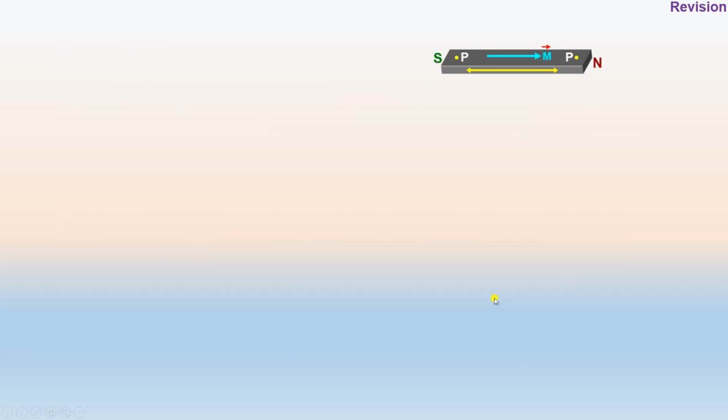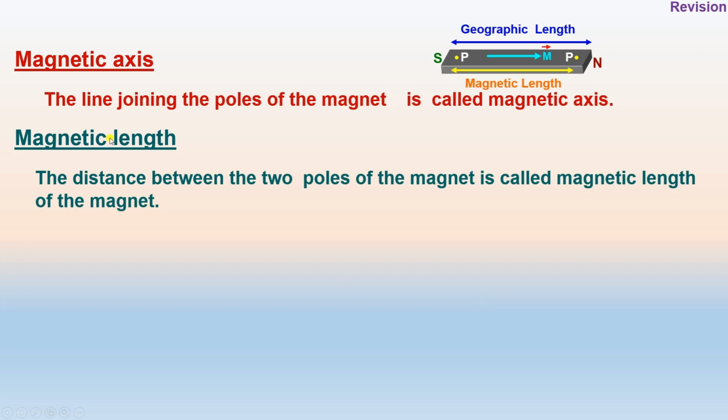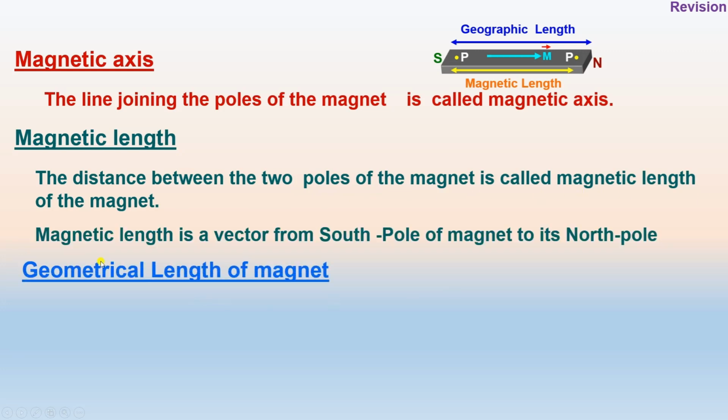Further, we discussed the magnetic axis: the line joining the poles of a magnet is called the magnetic axis. And what is magnetic length? The distance between the two poles of a magnet is called the magnetic length, and it is a vector from the south pole to the north pole. And what is the geometrical length of a magnet?